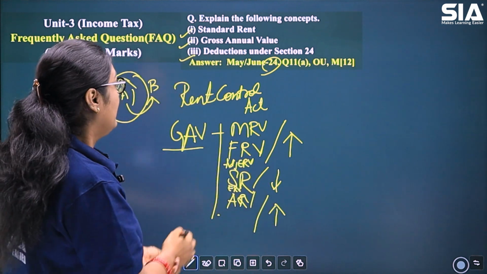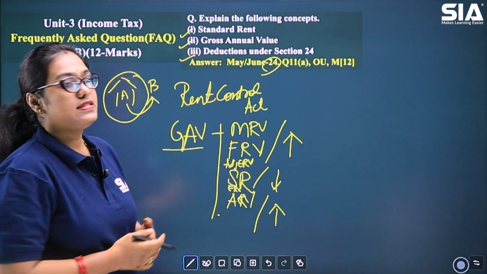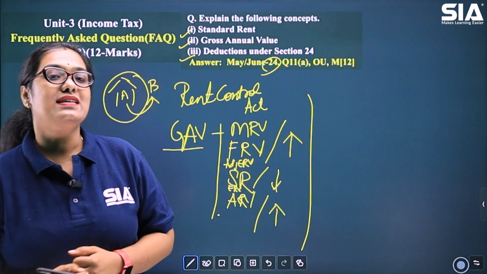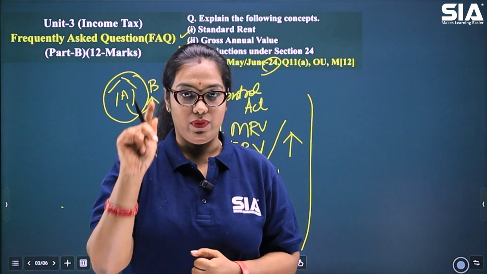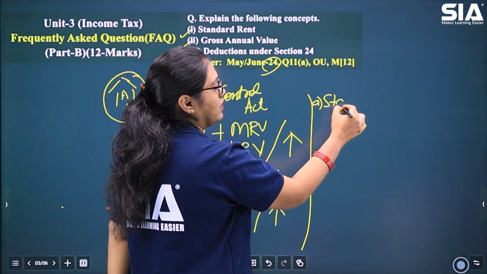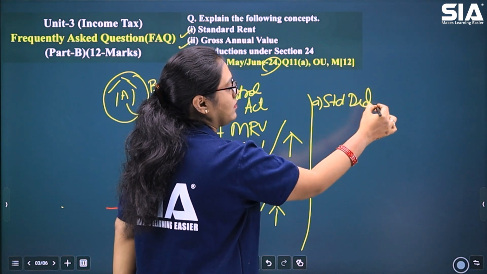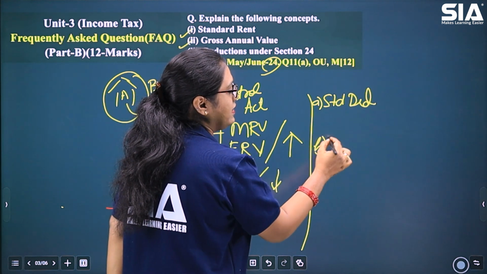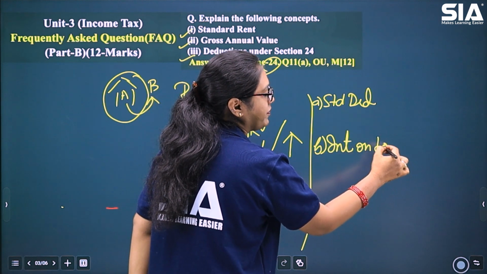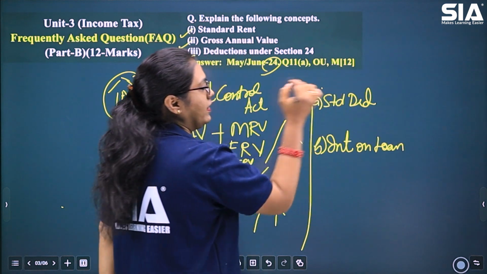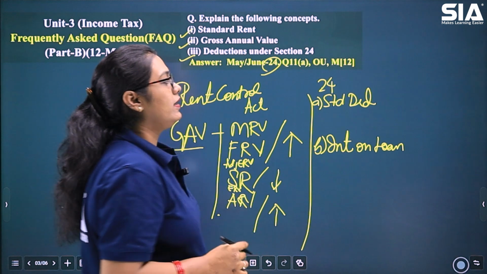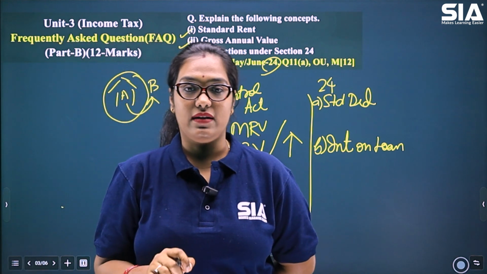Okay, then next let's come to deductions under section 24. That is a third bit of your question. So deductions under section 24 are two. One is called as the standard deduction and second is interest on borrowed capital or interest on loan. Okay, now this is under section 24. So section 24 subsection A is about standard deduction.